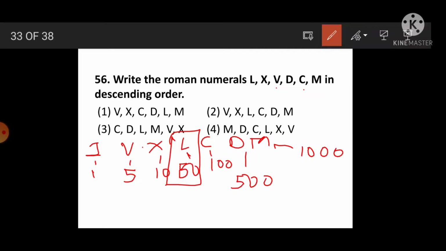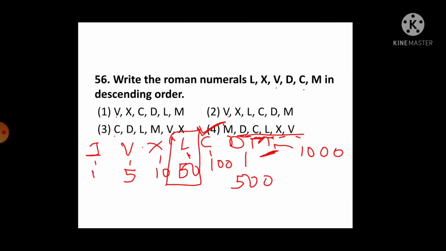Then see, descending order means first will come obviously M. The last, fourth option is correct. It is not necessary to check all, because M is given only one time, first. Okay, means M's value is greater than the others. But then also check D's value 500, then L means 50, then 10 and then 5. Okay, so option 4 is the correct answer.